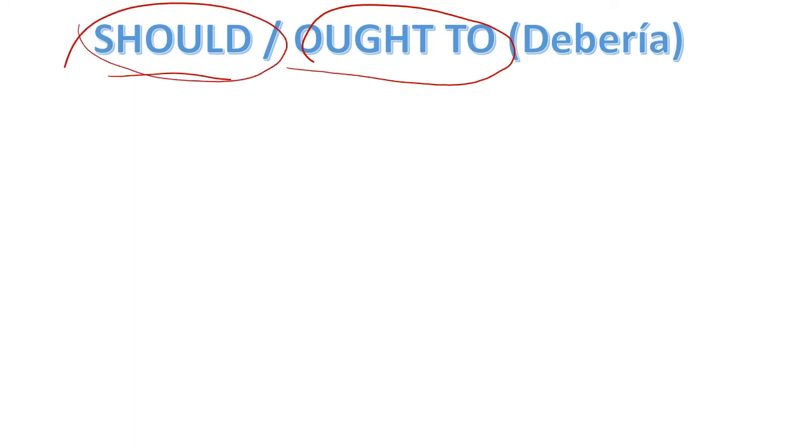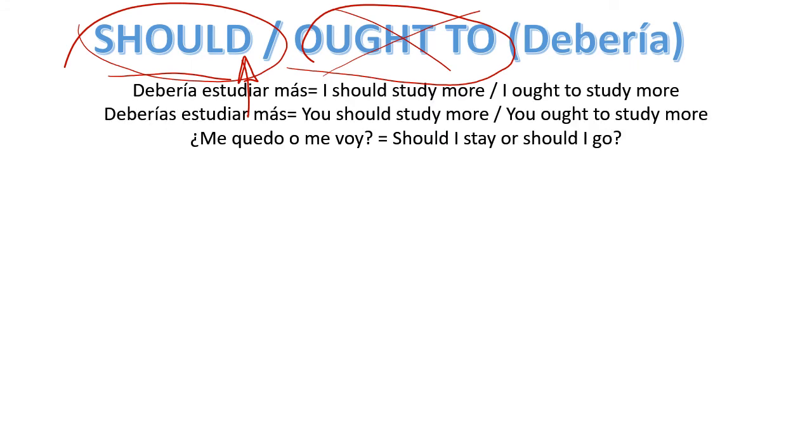Should, ought to. Well, should and ought to, they both mean exactly the same thing. And ought to is not very used nowadays, okay? So I would go for should most of the time, if I don't want to be too formal. So, if I want to say something like debería estudiar más, I would say I should study more or I ought to study more. Deberías estudiar más. So I'm giving you an advice. You should study more or you ought to study more.